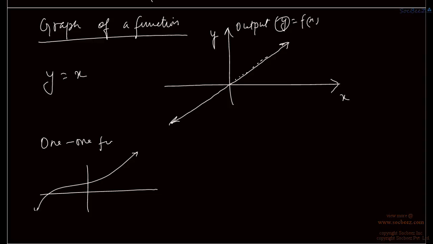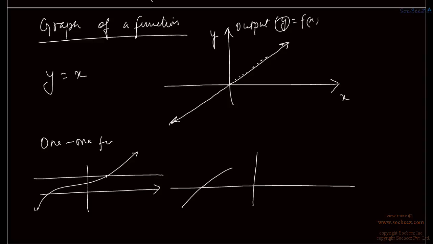That means if we take two values of x and we get the same value of y, then that is not a one-one function. If we draw a horizontal line parallel to the x-axis, it should intersect the graph at only one point for a one-one function. And if it is a many-one function, then the horizontal line will intersect at more than one point.